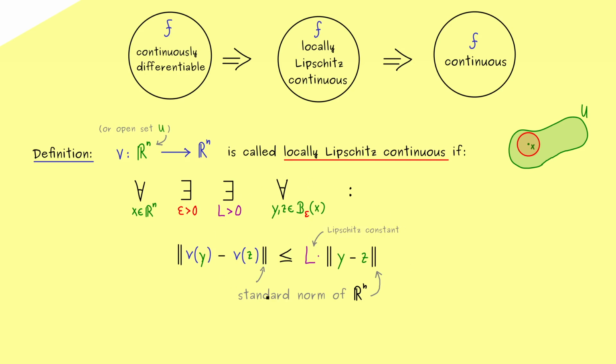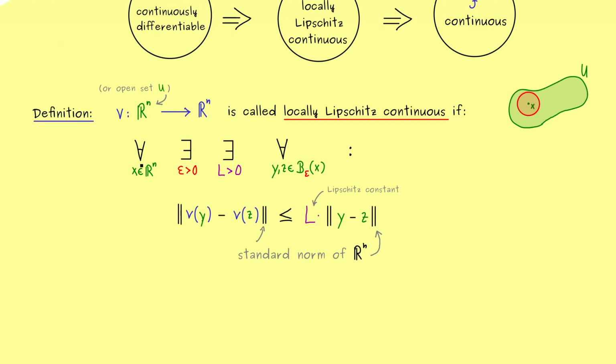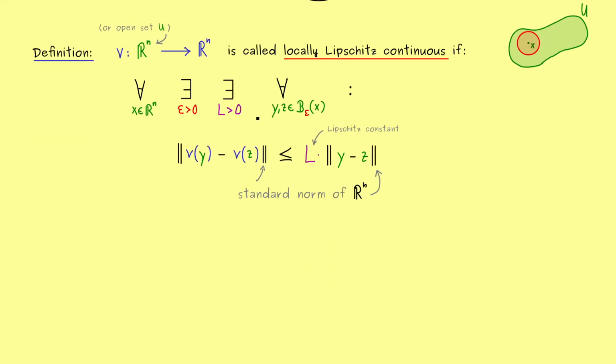Okay, with that now you know what it means if we call a function v locally Lipschitz continuous. And now from this definition we can immediately conclude two important things you definitely should remember. Indeed, we have already discussed that in the beginning of the video, but now we can actually prove this fact.